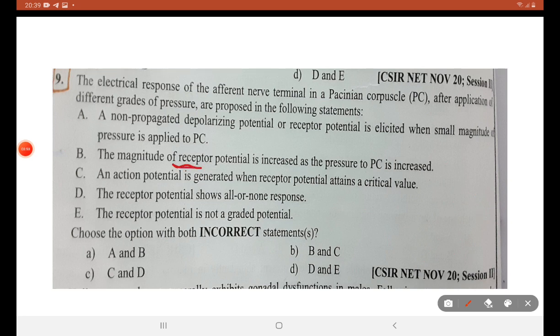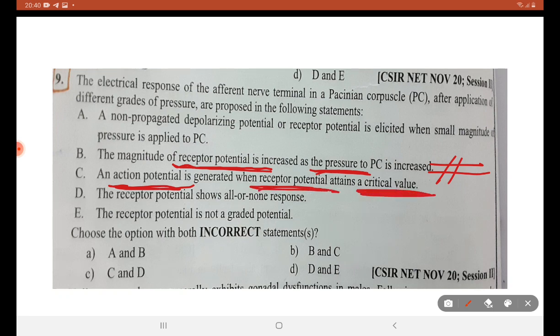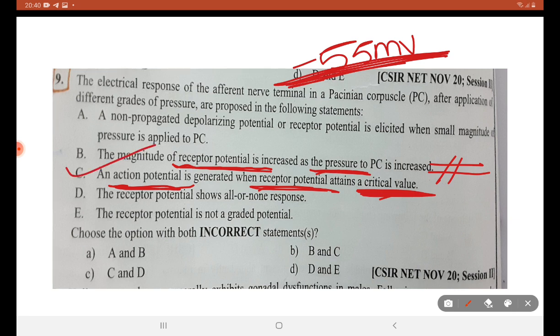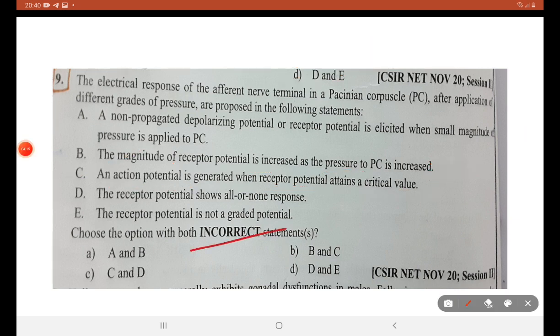Meaning of the second option: magnitude of receptor potential is increased as pressure is increased. This is simple logic. Action potential is generated when receptor potential attains the critical value. There is something called the critical value, that is minus 55 mV, beyond which the threshold potential is crossed; only then will an action potential be generated. So this option is very correct. So the incorrect statements are D and E. D and E is the right answer.